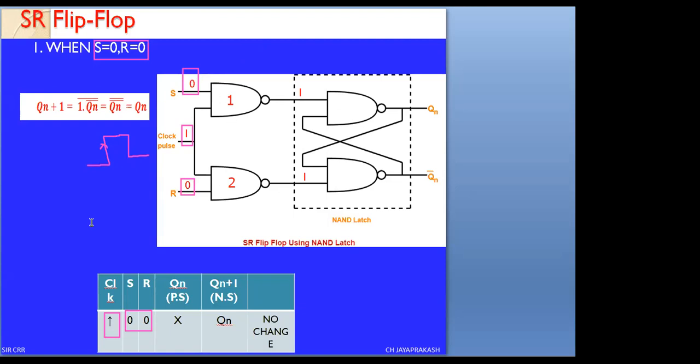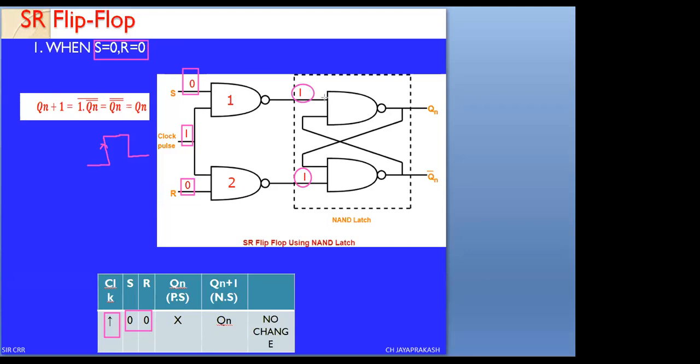As all of you know, for a NAND gate, if any one input is 0, the output equals 1. Therefore, here the output is written as 1. The output of the first NAND gate is 1, and the output of the second NAND gate is also 1. When S equals 0, the outputs of both NAND gates 1 and 2 are set to 1.